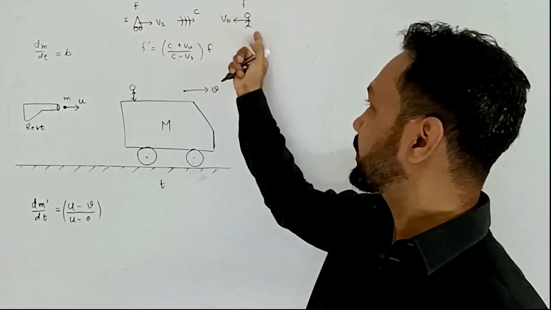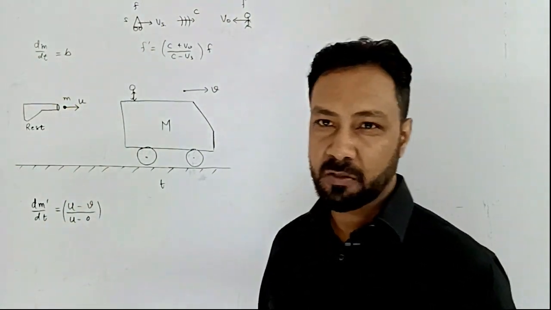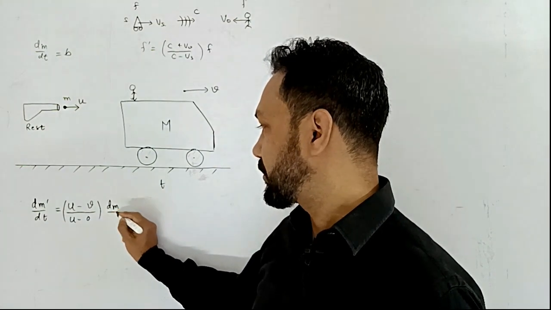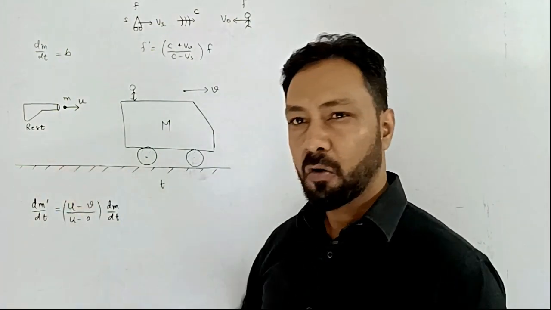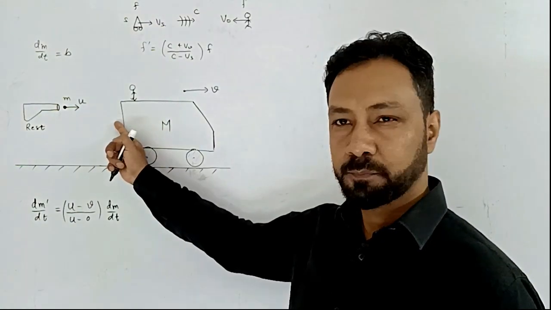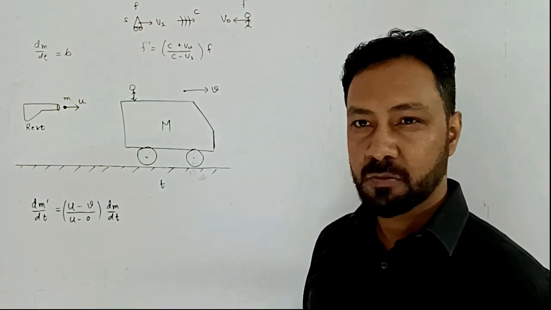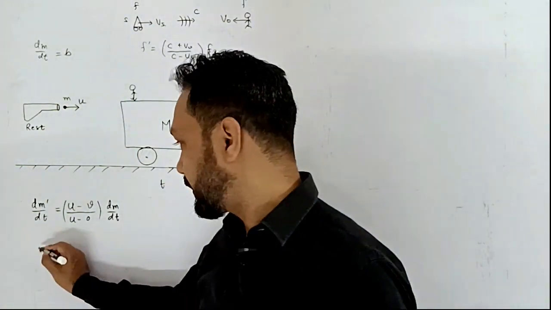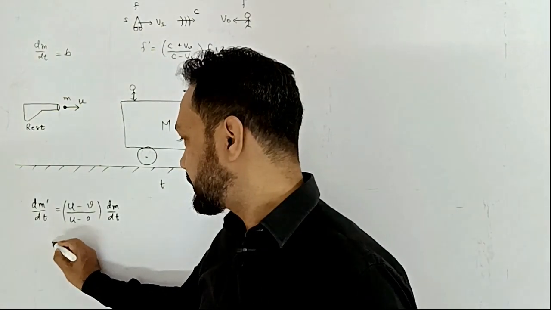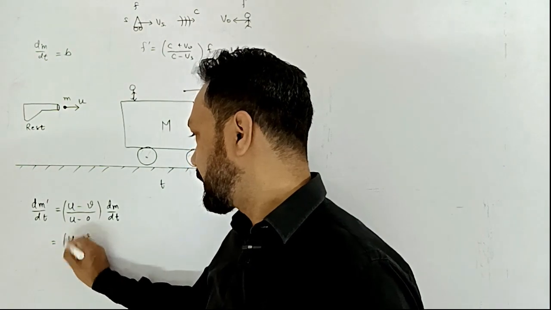Here in place of the frequency of the sound, the rate at which mass is emitted by the gun, that you can write dm by dt. So now I've got the rate at which mass is striking the cart. So in dt time, if dm dash mass is striking the cart, again I'm writing dm by dt, I will write b. So this is simply u minus v by u into b.